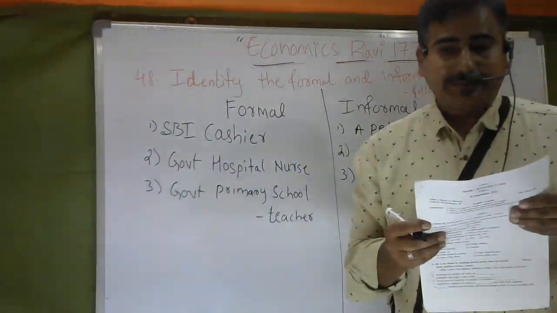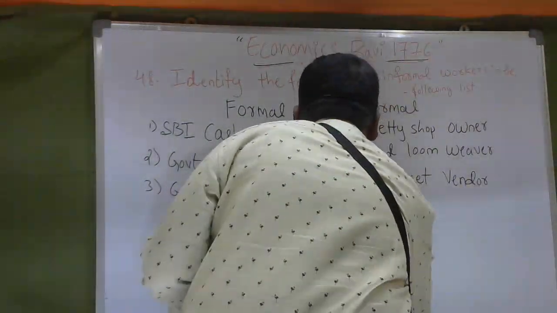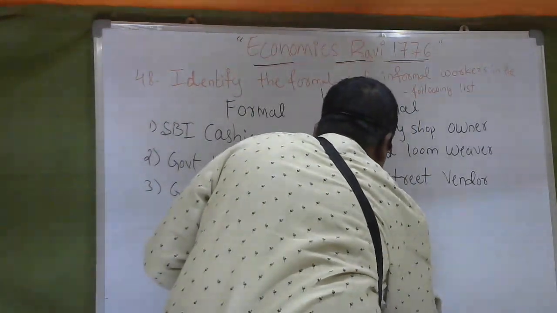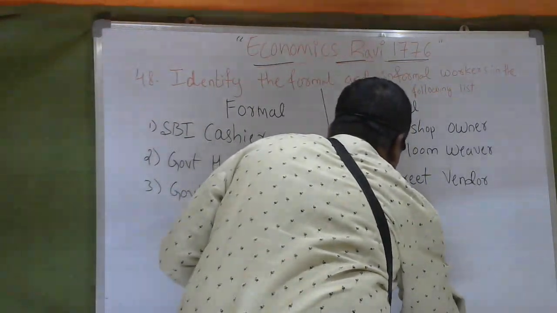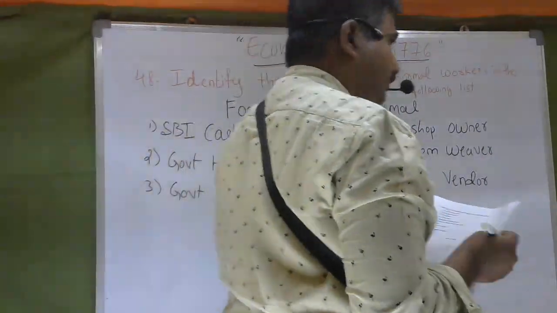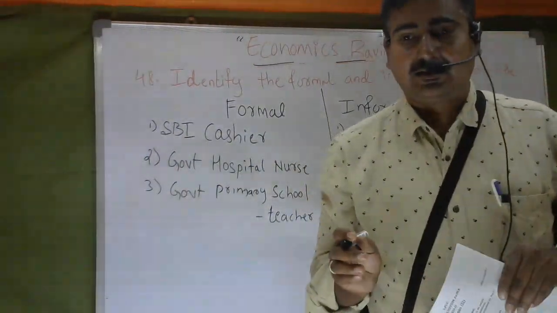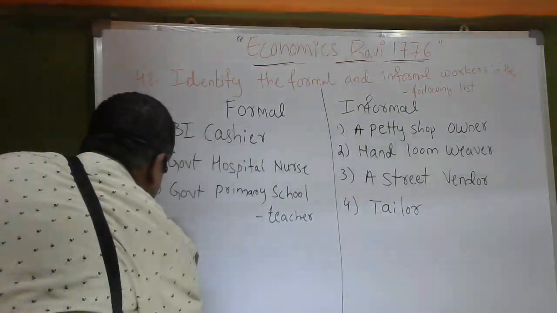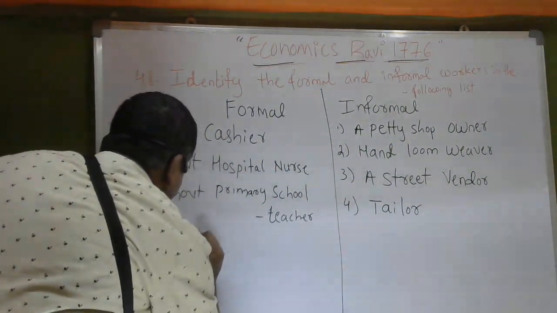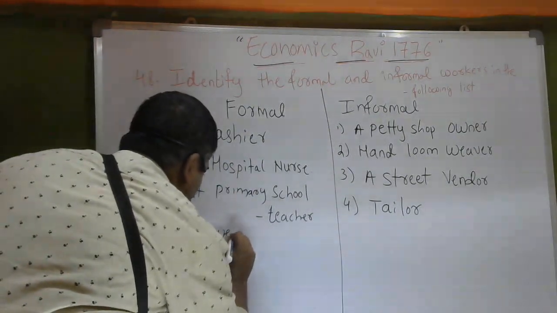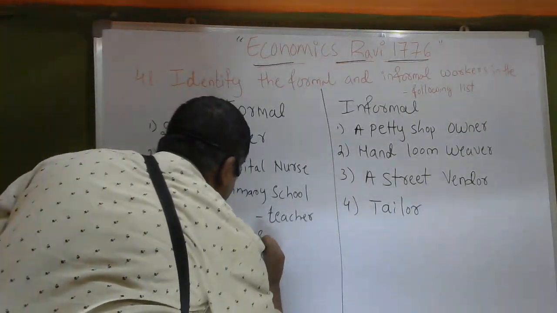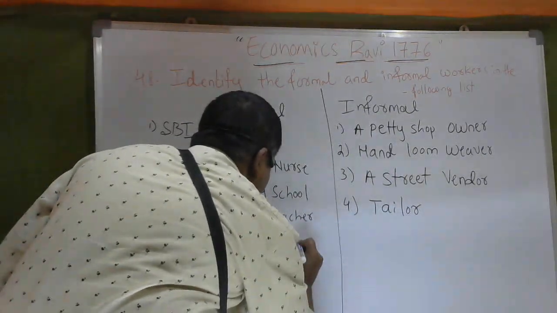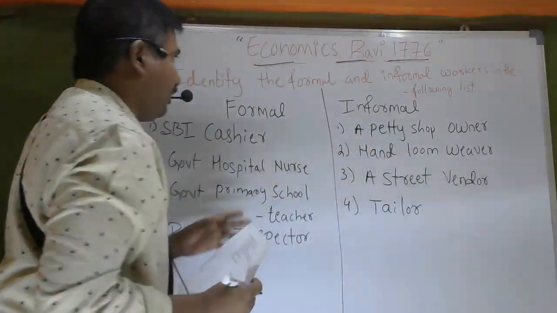Okay, next one, tailor. A tailor comes under the informal side. Next, revenue inspector. A revenue inspector comes under the formal side.